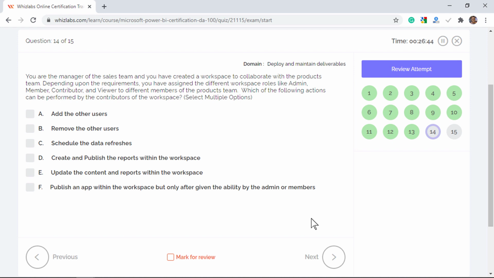So when it comes to contributors, they can schedule data refresh, create and publish reports, update metadata about the workspace, and publish the app within the workspace. As discussed, other than the admins, no one can add or remove users, so options A and B are incorrect.